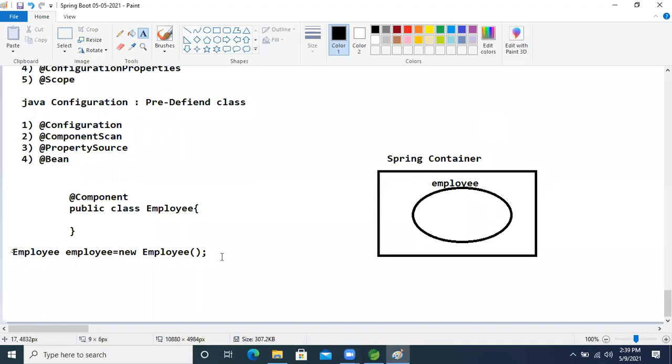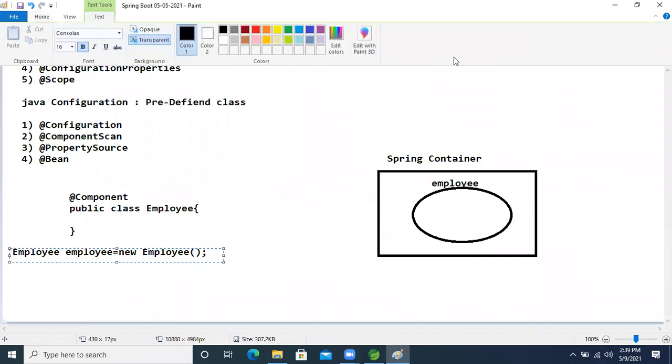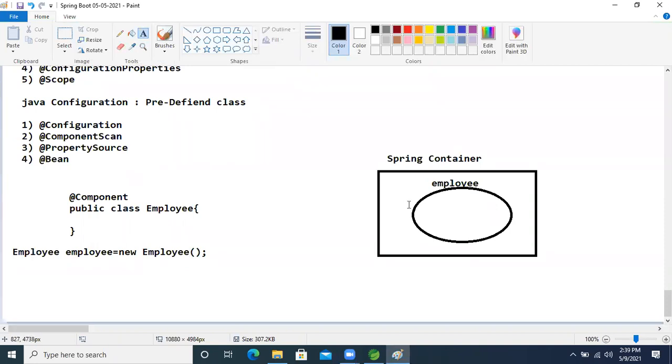What? Our IOC container's responsibility. So internally, who will create the object? Our IOC container will create the object whenever we apply the @Component annotation on the top of our class. This is a class level annotation, guys.